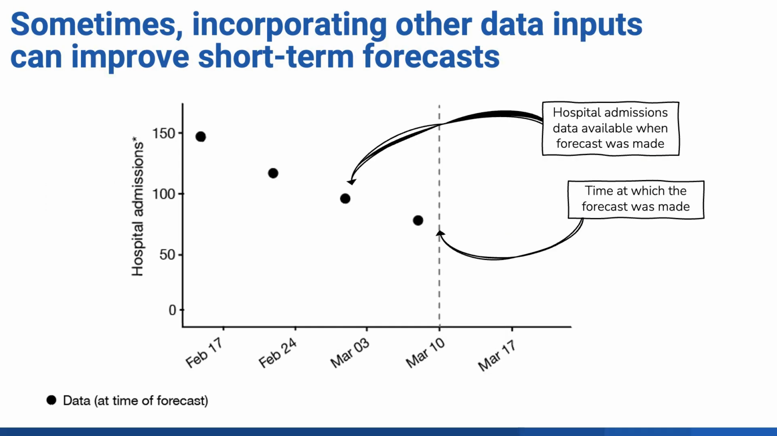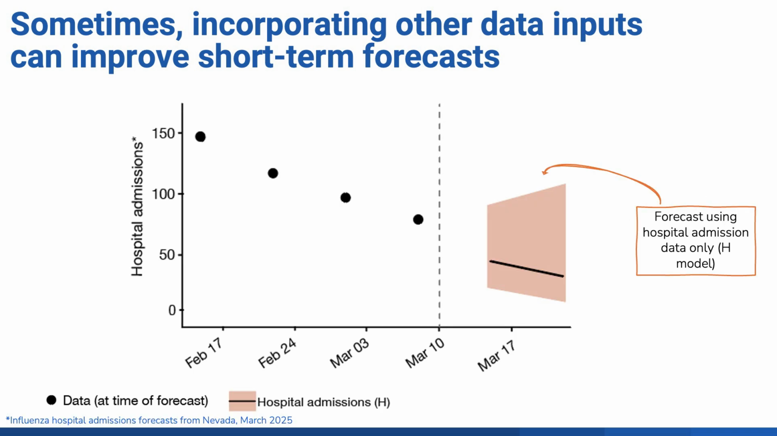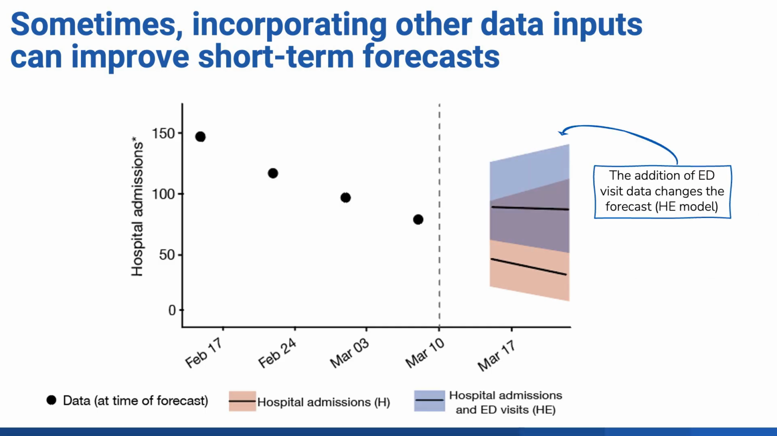Sometimes incorporating a variety of data inputs can improve short-term forecasts. This is an example from a previous forecasting model that CDC developed, which utilized both hospital admission data and emergency department visit data to predict hospital admissions in the coming weeks. Here, at the date of the dotted vertical line, the black dots show what hospital admissions had already been reported. The forecast generated using only the reported hospital admission data, shown in orange, predicted a decline. However, the forecast that used both hospital admission data and emergency department visit data, in blue, changed the prediction.